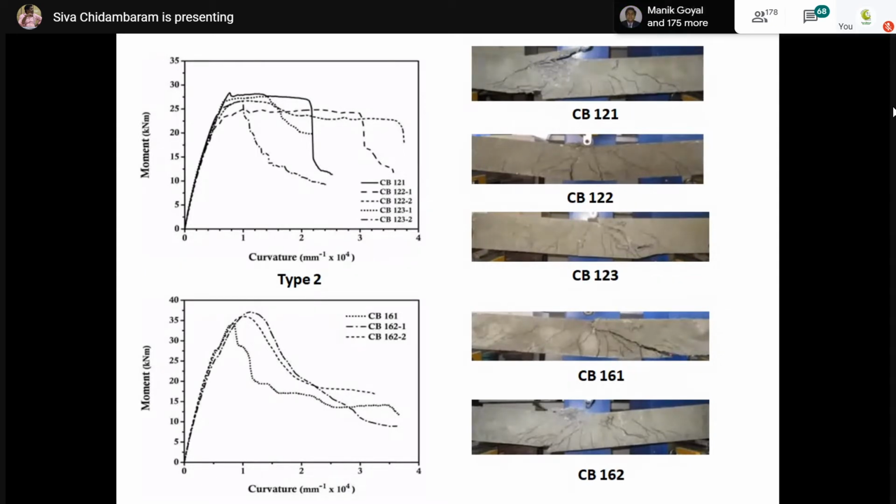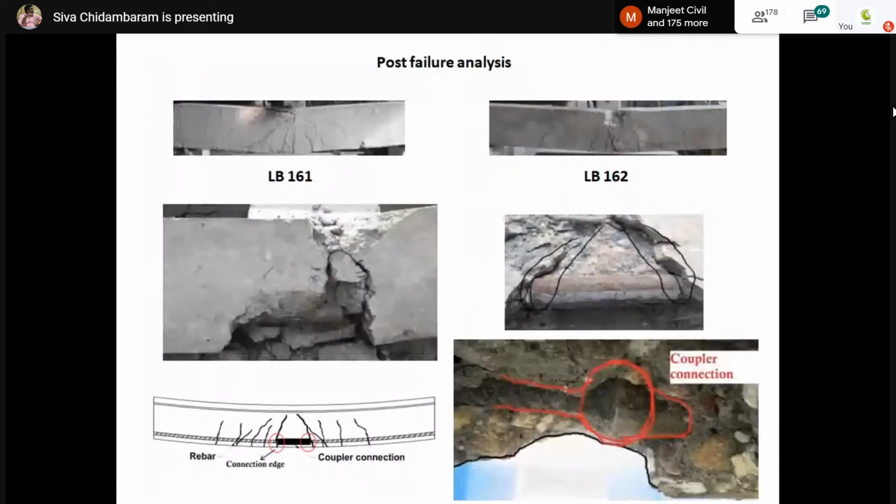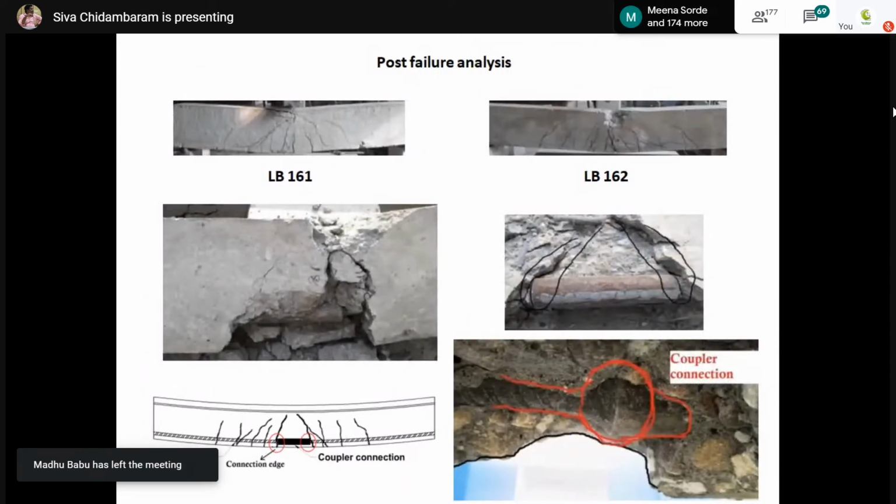But the position of the coupler, as I have mentioned earlier, plays an important role. If you are not positioning the coupler at the desired locations, we may expect a different type of failure than the expected one. You can see here the different types of failure patterns observed, and I have explained how the coupler changes the failure pattern.